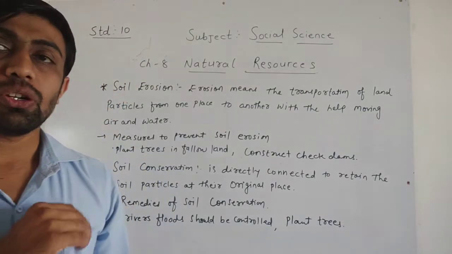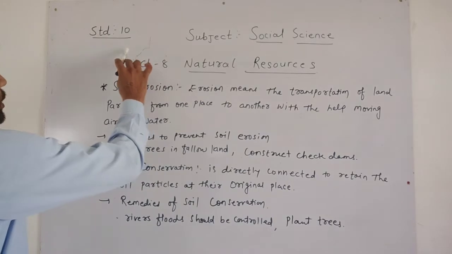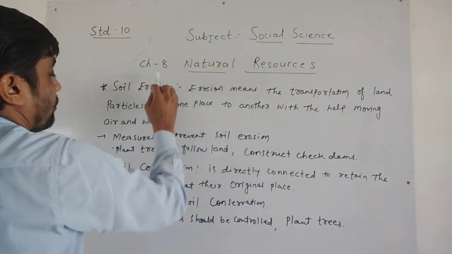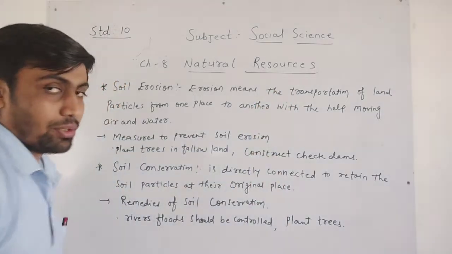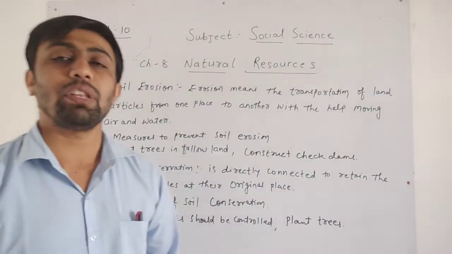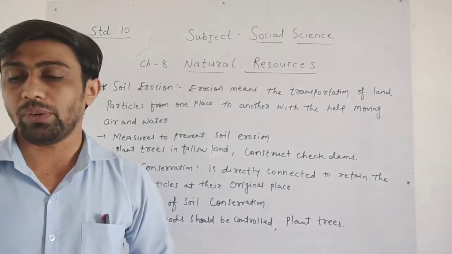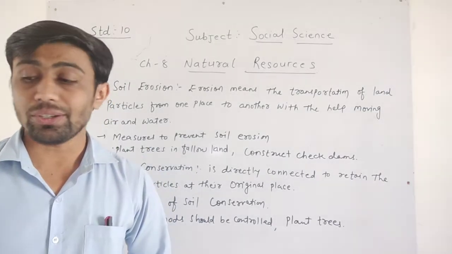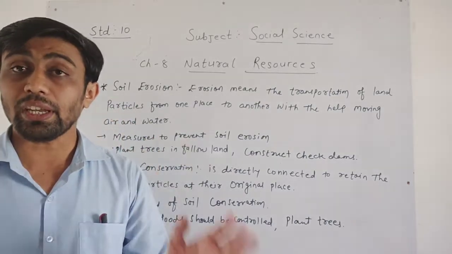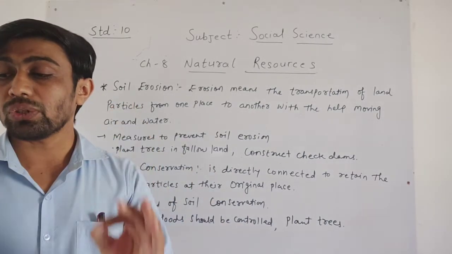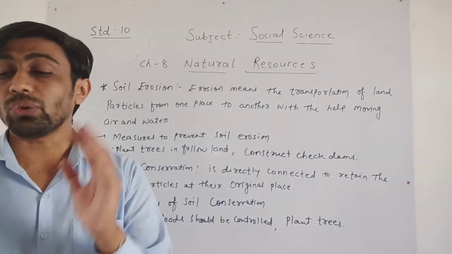Dear children, today we have to learn in standard 10 subject social science chapter number 8. The name of the chapter is natural resources. Now dear children, you know very well that in the previous lecture we have learned about the types of soil. We have learned that according to ICAR, the Indian Council of Agricultural Research, Indian soil is divided into 8 types.